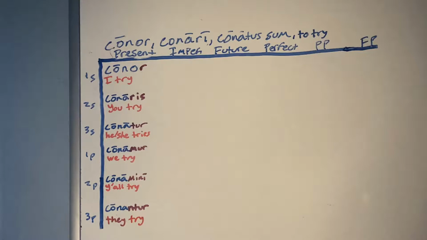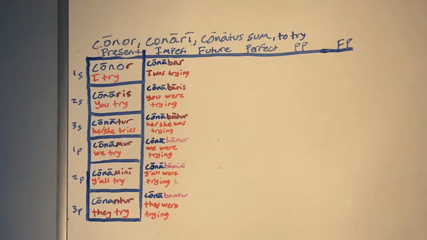And respectively, it would be translated as I try, you try, he, she tries, we try, y'all try, and they try. If you were to translate conor into the imperfect, it would be conabar, conabaris, conabatur, then conabamur, conabamini, and conabantur. And that would be translated respectively as I was trying, you were trying, he, she was trying, we were trying, y'all were trying, and they were trying.